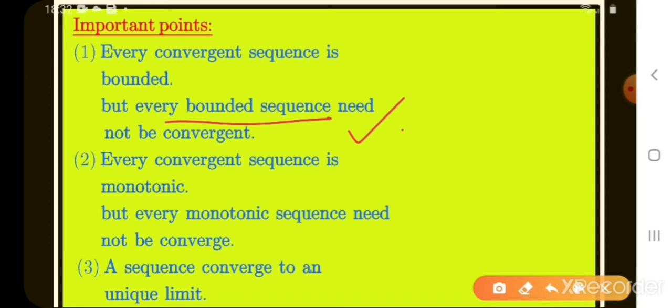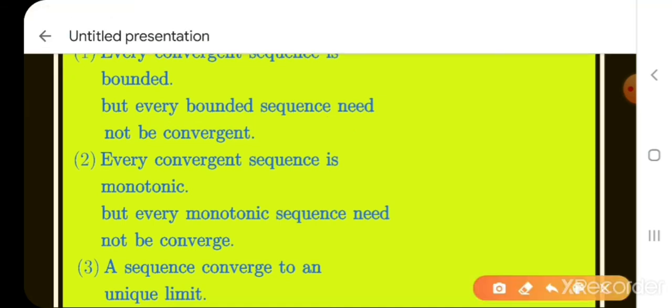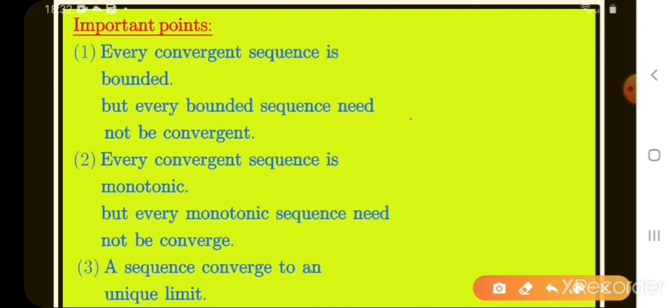Next, the second point: every convergent sequence is monotonic. Monotonic means, as I explained in the previous video, if a sequence is increasing or decreasing, we say it is monotonic.